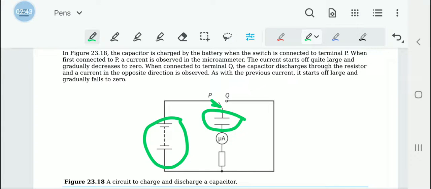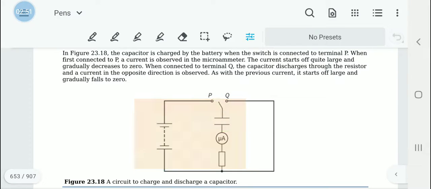Please remember, these are power sources here, and the two equal length lines represent the capacitor. But when it is connected to the Q circuit, there is no power source, so it is not going to get charged, but it is going to get discharged.